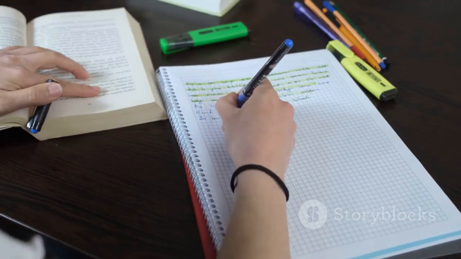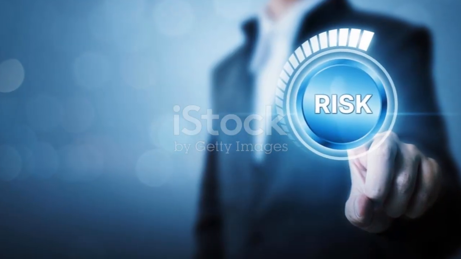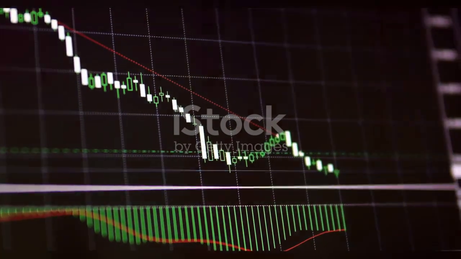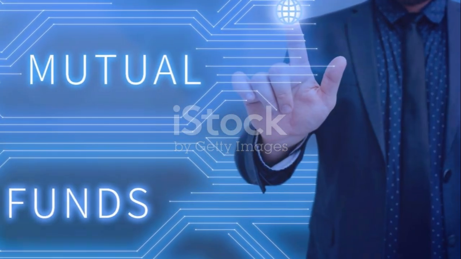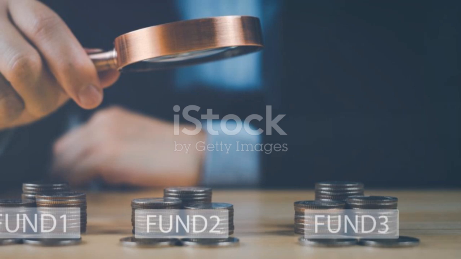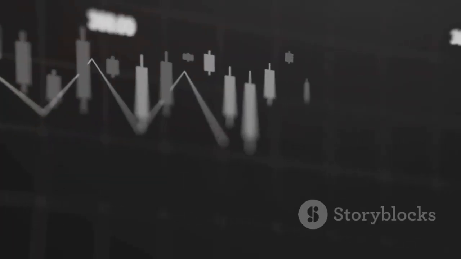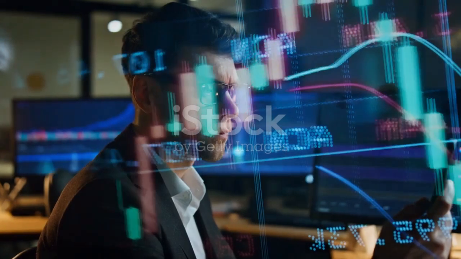Remember the key takeaways from our journey. Begin by defining your financial goals with clarity and precision. Assess your risk tolerance honestly, understanding that higher potential returns often come hand in hand with greater volatility. Explore the diverse landscape of mutual funds, understanding the risk-return characteristics of different categories, from equity funds to debt funds to hybrid funds.